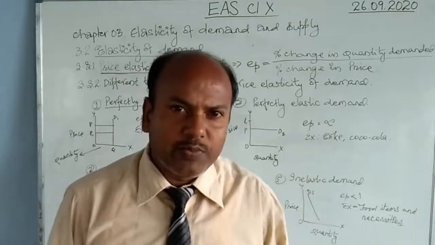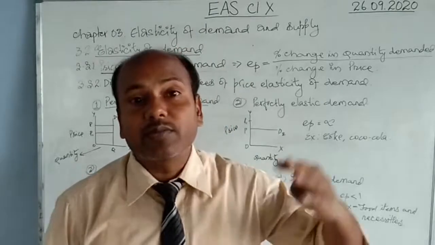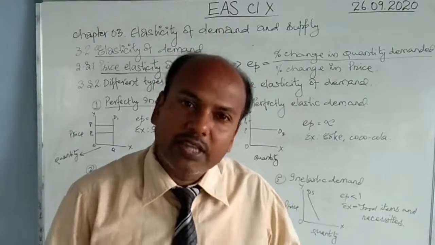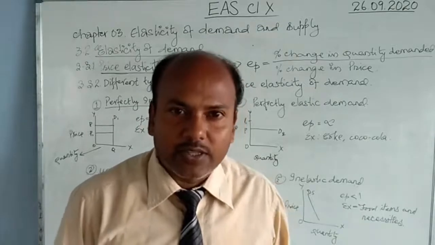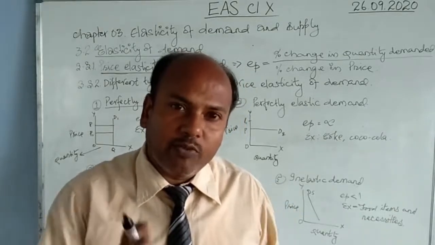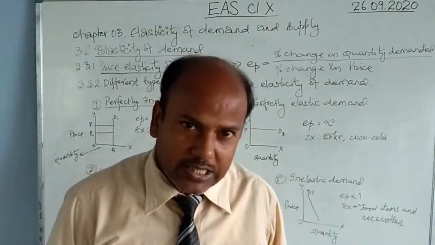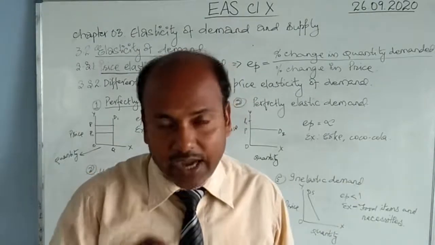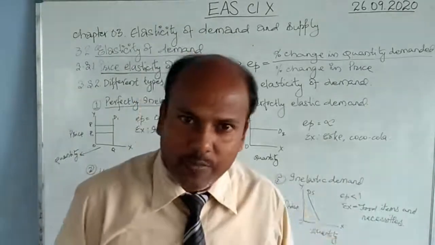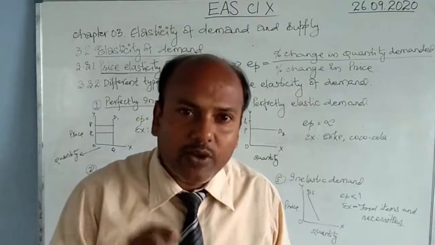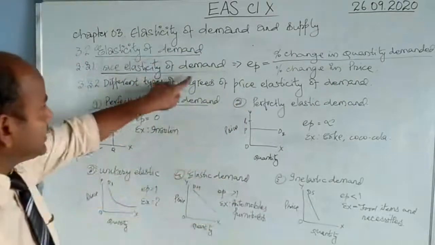If the meat is 200 rupees per kg, I will buy 1 kg for my family. But if the meat becomes 400 rupees per kg, then probably I may think of reducing a little. I may buy 750 grams or half a kg. Or if at 200 rupees per kg I was buying 1 kg of meat twice a week, then when the price increases to 400 rupees per kg, I may think of buying meat only once. I will reduce the demand. So the demand has reacted because of the change in its price. Such a response of the demand because of the change in its price is called price elasticity of demand.